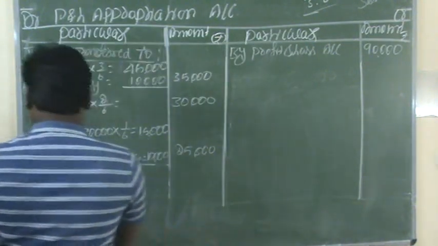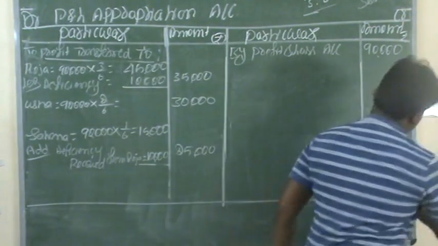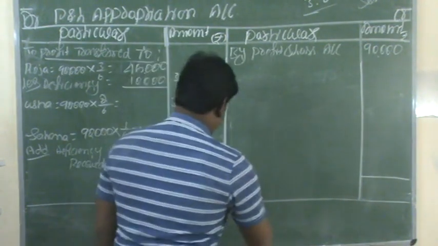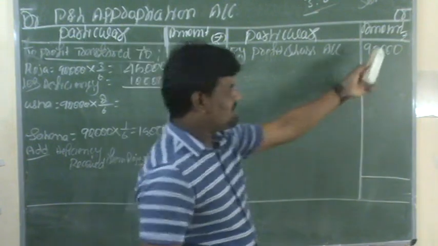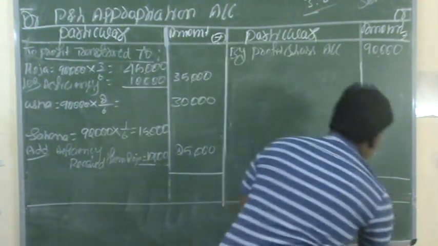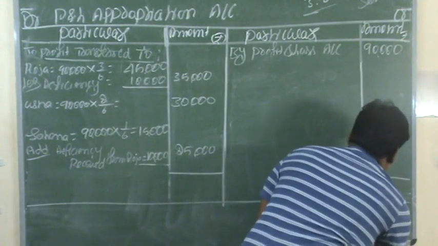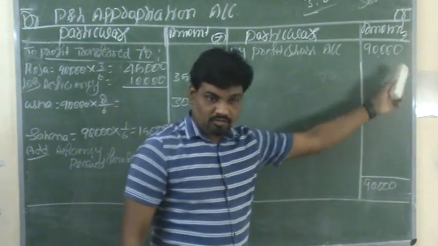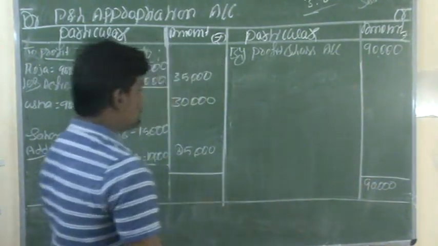So now we need to balance them. Because all the necessary things are completed, now we need to balance. First, the credit side total is 90,000. This is the total credit balance.